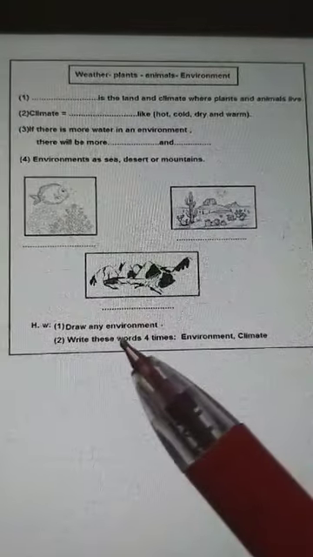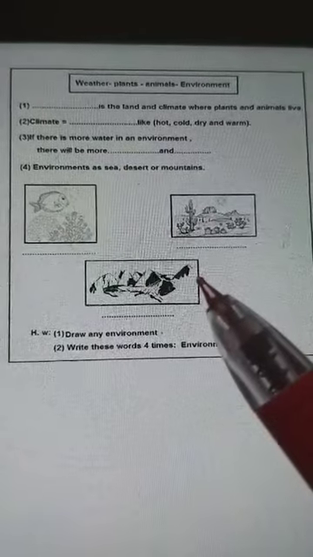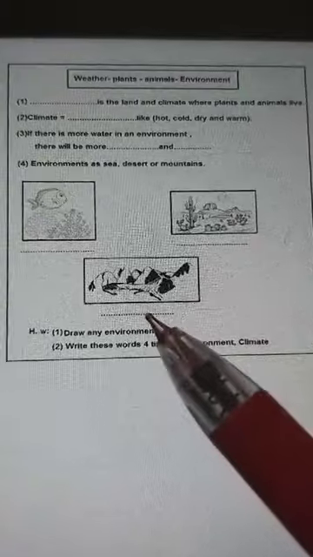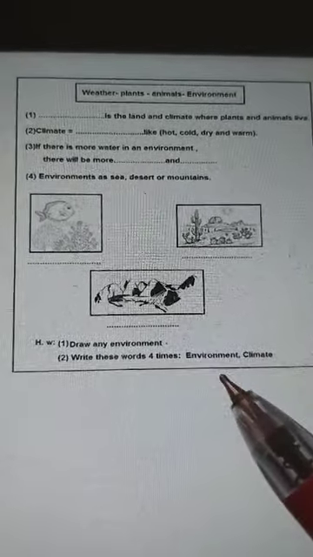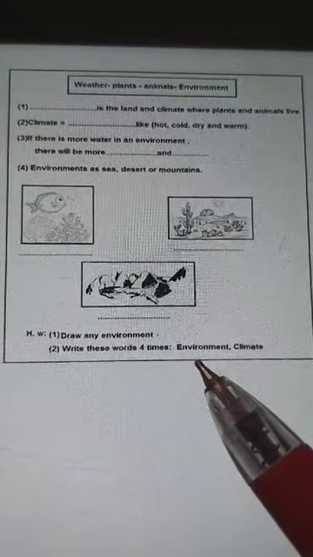Okay, what is your homework now? To draw any environment you love. Any environment, not only one of these. Any environment you know, you can draw it. And write these words 4 times: write environment and climate 4 times. 1, 2, 3, 4. Okay, girls, if you can't understand any point, please send me a message.